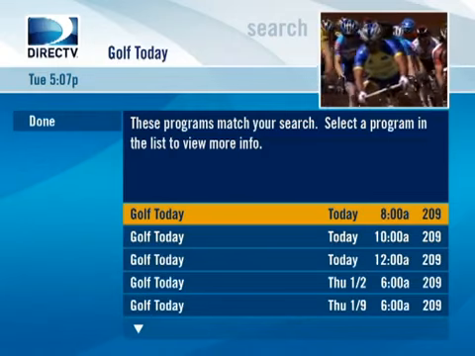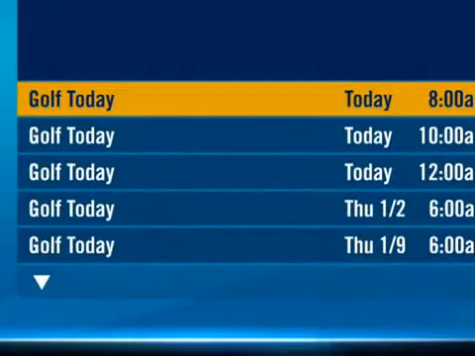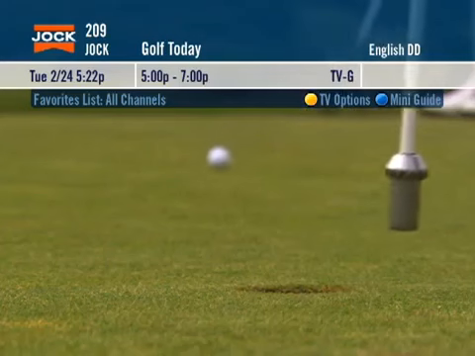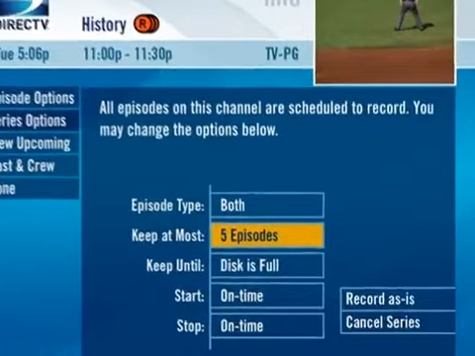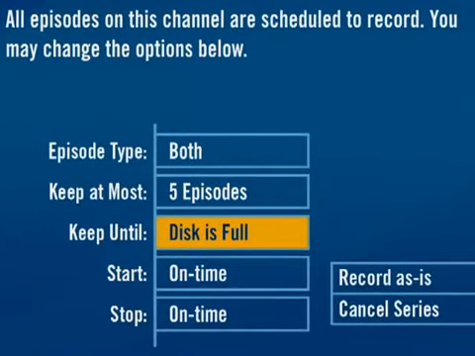If you're searching for a show or movie title, a list of current and future broadcasts will appear. Select a program currently showing, and it will tune in immediately. If you select a future showing, you'll see options for recording it to your playlist.